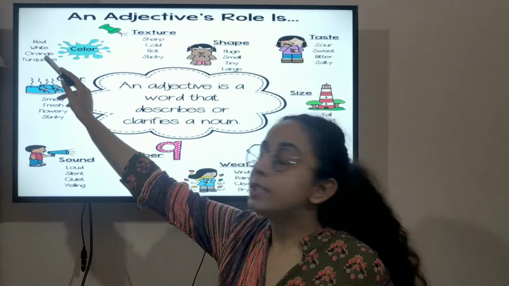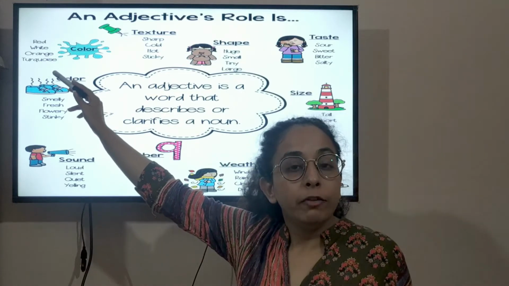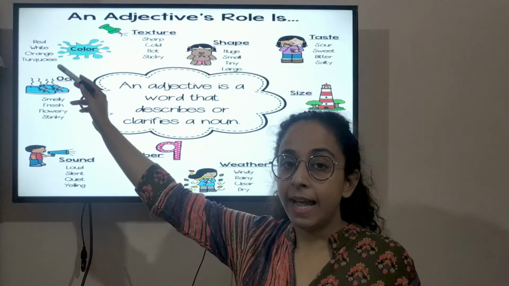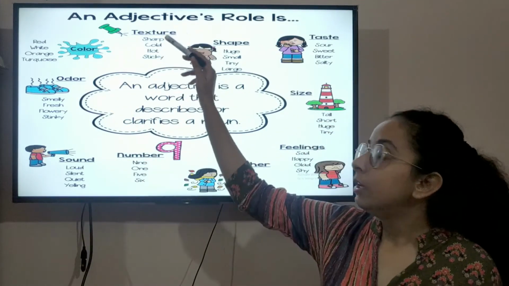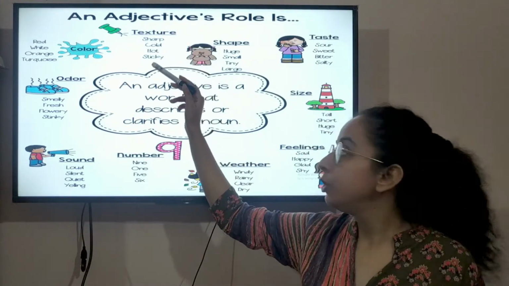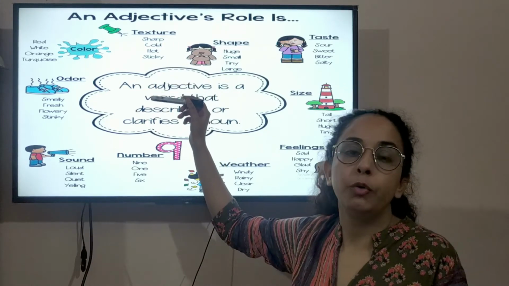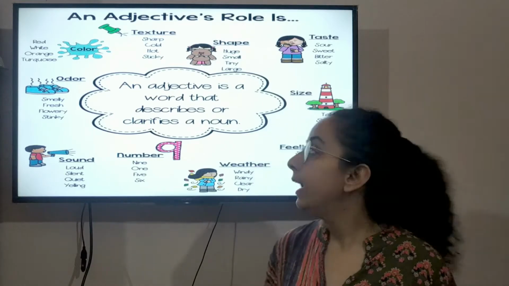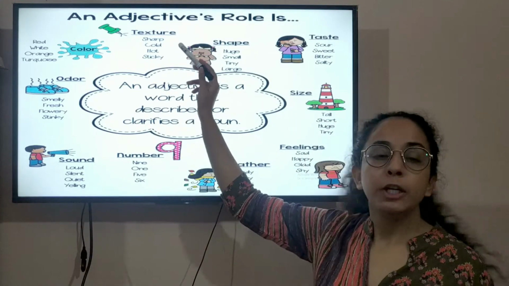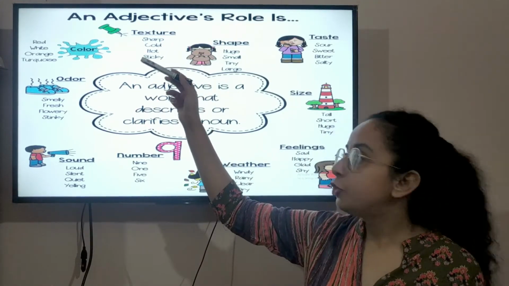The cat is white in color, white will be the adjective, and cat is the noun here. The adjective also tells you the texture of a noun. For example, a knife is a thing, it's a noun, and if it is sharp, sharp will be the adjective.